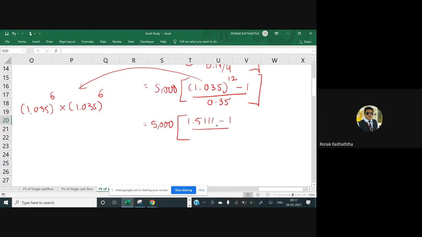1.5111 minus 1 divided by 0.035. Sir, you are making the mistake there. It's 0.035. Okay, so let me solve this. 5,000. So the numerator is obviously going to be 0.511, and here in this there would be 0.035. As per the BODMAS theorem, first you will do the division, then you will do the multiplication. Let me get the answer, please.